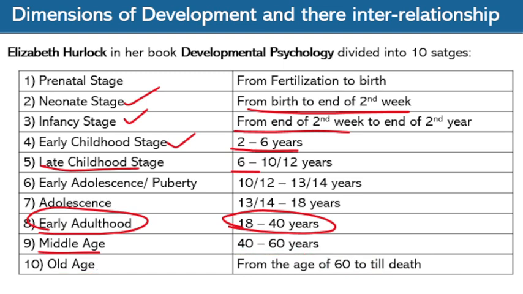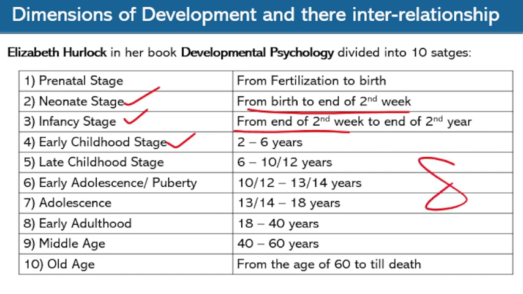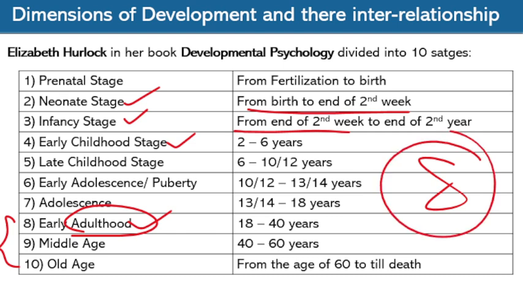So these 10 stages are very important. We will see a detailed explanation of all these stages in further videos. This is according to Elizabeth Hurlock, who divided human development into 10 stages, but in general we have only 8 stages. Here the last 3 stages are merged into the adulthood stage. This is very important. I will upload a detailed explanation of all those 8 stages in further videos.